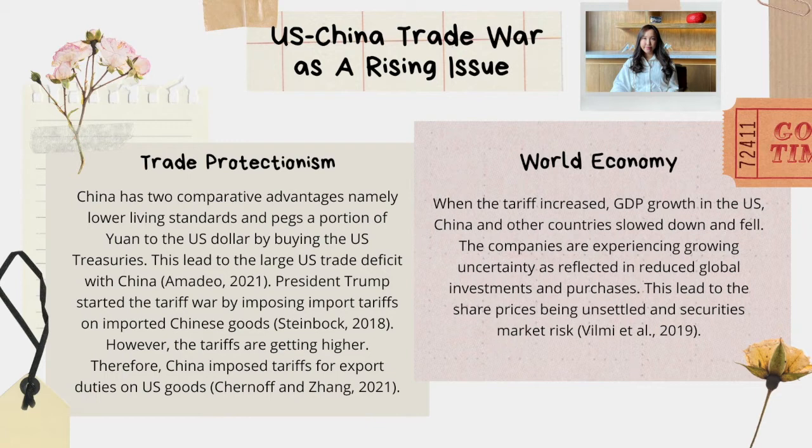President Trump started the tariff war by imposing import tariffs on imported Chinese goods. Then China imposed tariffs as export duties on US goods. The United States and China are two countries that have a strong influence on the world economy. When the tariffs increased, GDP growth in the US slowed by around 0.9 of a percentage point, China by over 1 percentage point, and other countries also slowed down and fell. Businesses are impacted by the growing uncertainty, as seen in reduced investments and purchases globally. This led to volatility in share prices and securities market risk.